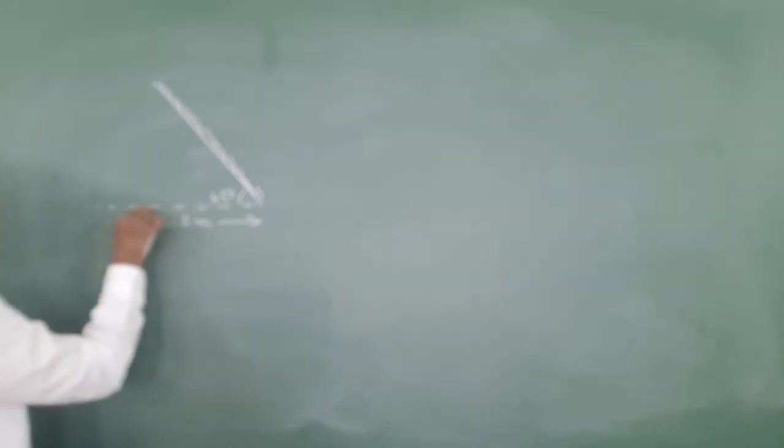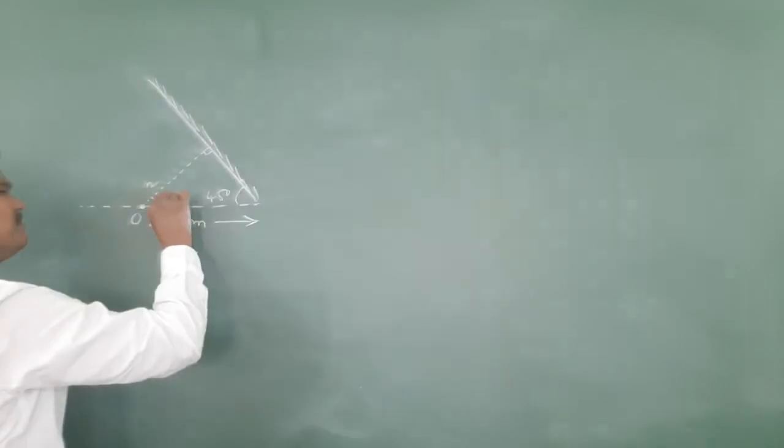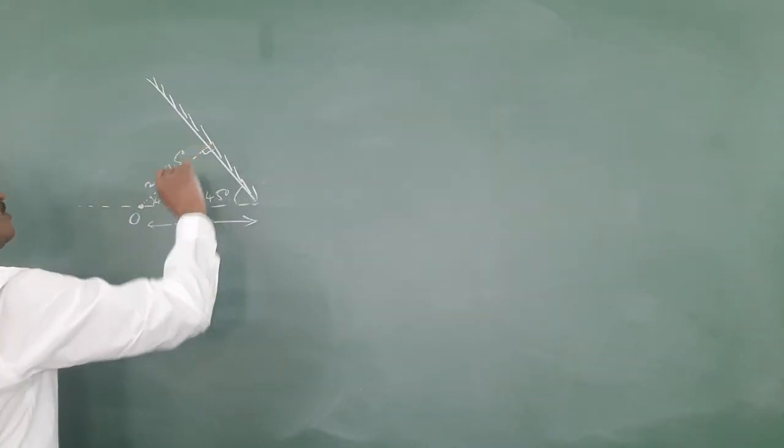Now, see, if this is 45 and 2 meter, this is 45, no doubt this is 90, and this is 45. So the distance is 2 cos 45.